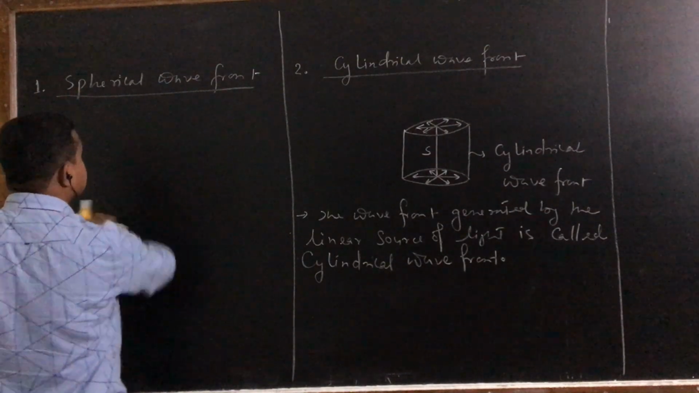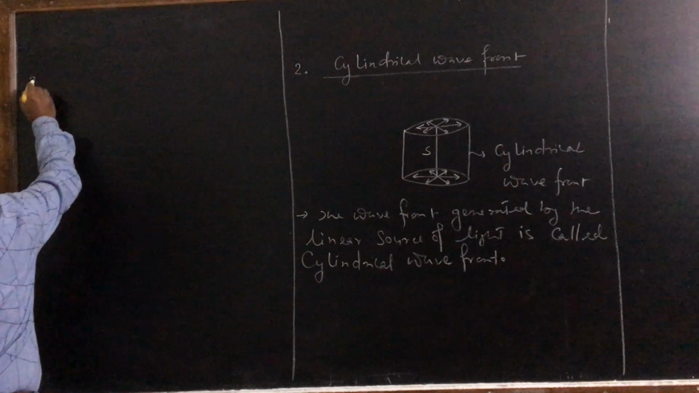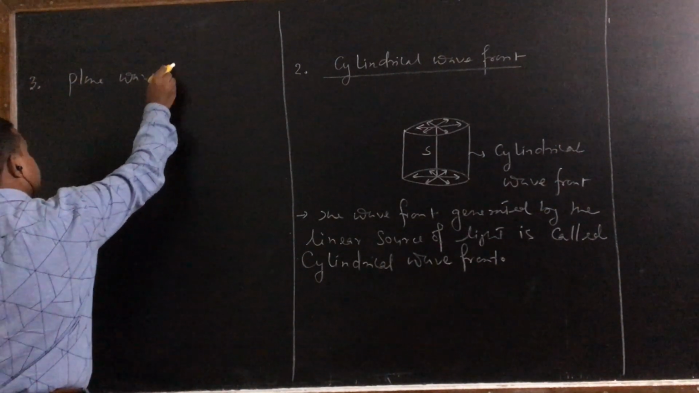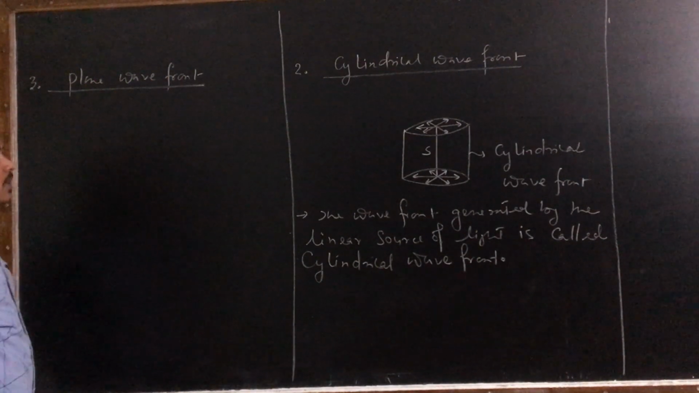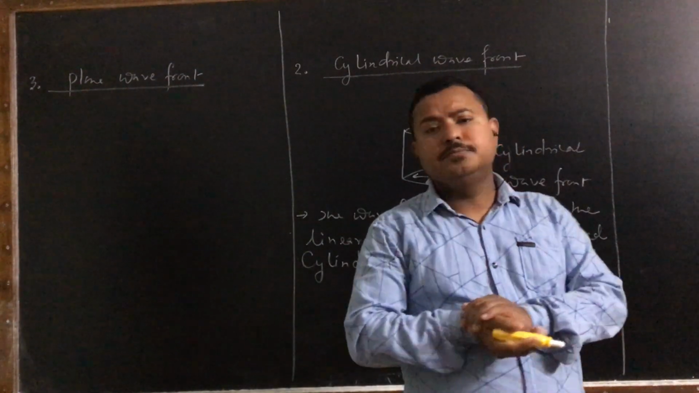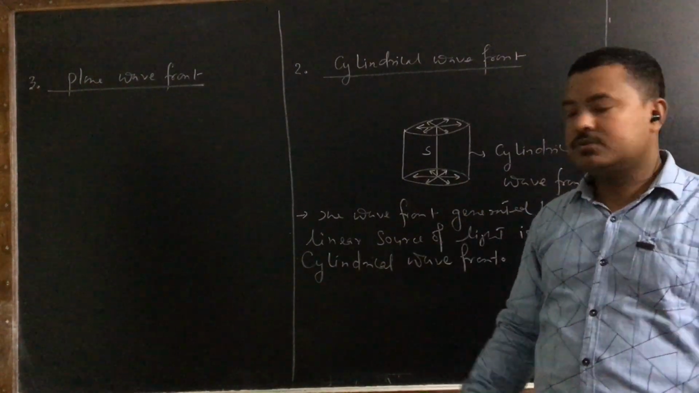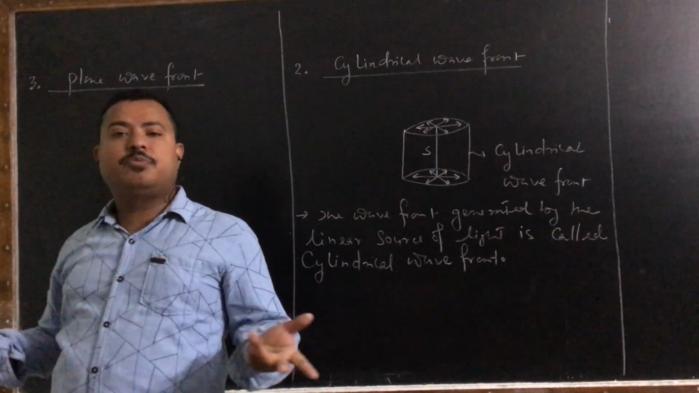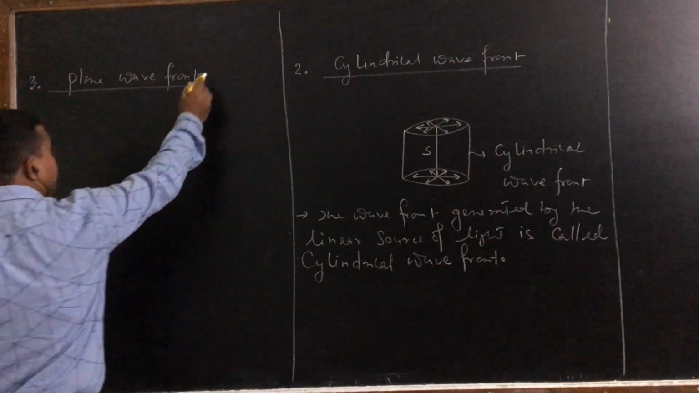The third one is plane wavefront. Now you see, plane wavefront is basically part of spherical or cylindrical wavefronts. That means it is generated by both, you can say, point source as well as linear source. Now what is actually a plane wavefront?